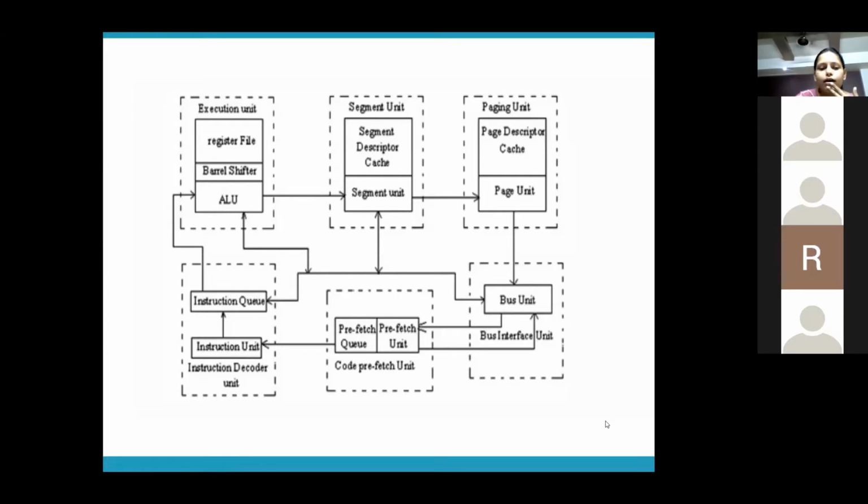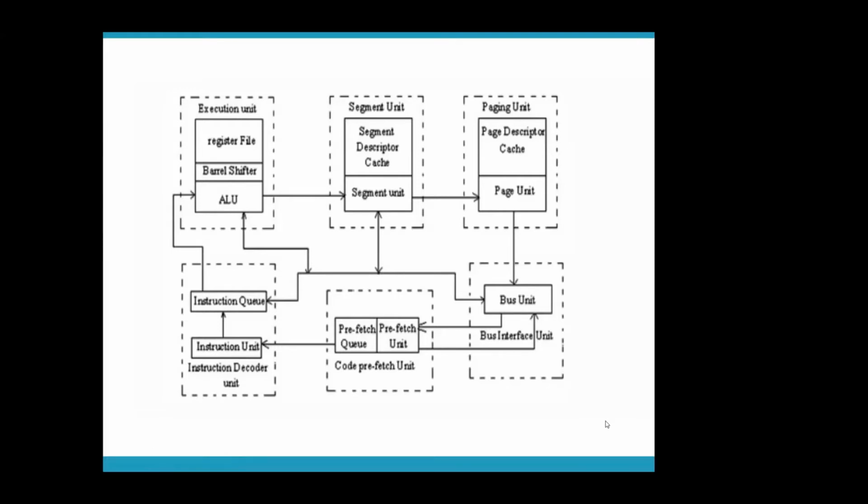Okay. Who will tell me when is the prefetch queue refilled? We take the next 16 bytes of the program, but tell me when is the queue refilled? When 4 bytes are empty. Okay. What is the purpose of the decoder unit? Anybody else?